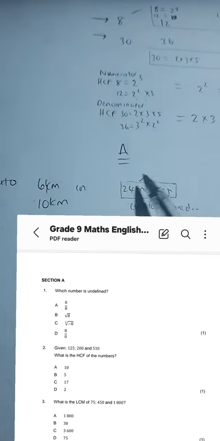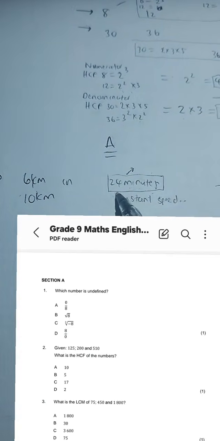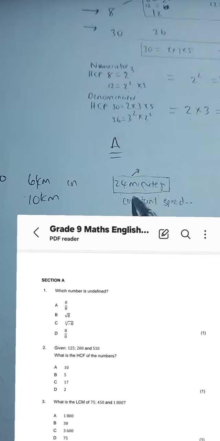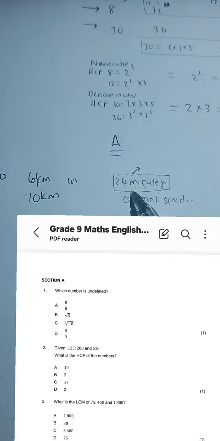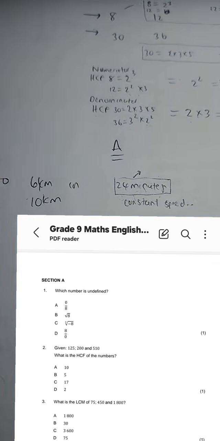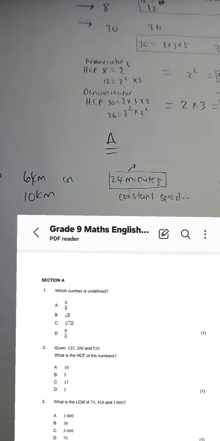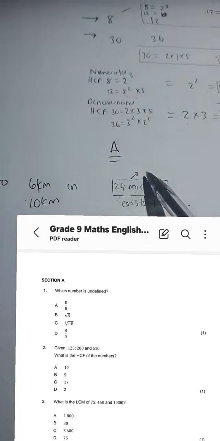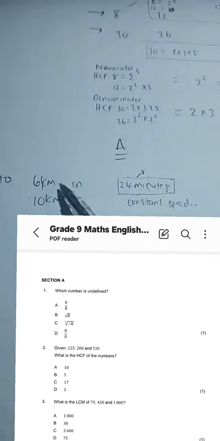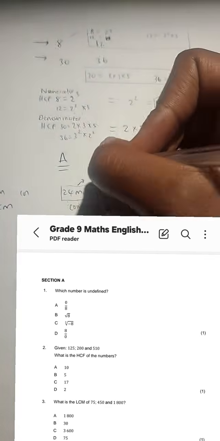So these minutes need to be converted. How many minutes are there in 1 hour, guys? Because we need to first convert. We must work with units that agree with one another. So my question is, how many minutes are there in 1 hour? Okay, we know there are 60 minutes.